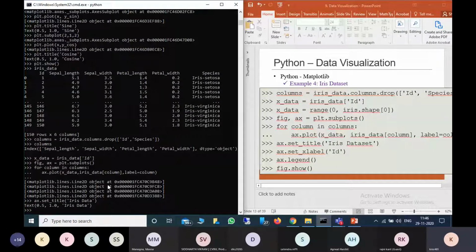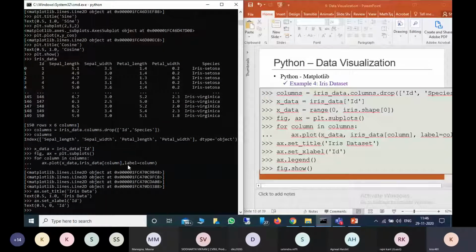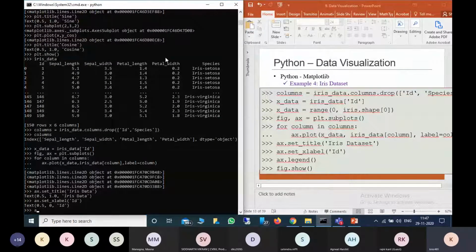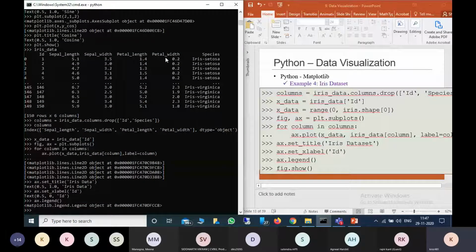Now I'm providing the x-axis label, that is ID, so ax.set_xlabel ID. Here I'm not providing a y label because I already provided the column names as labels, so there is no need to provide it again. Now we want to see the legend, so ax.legend.